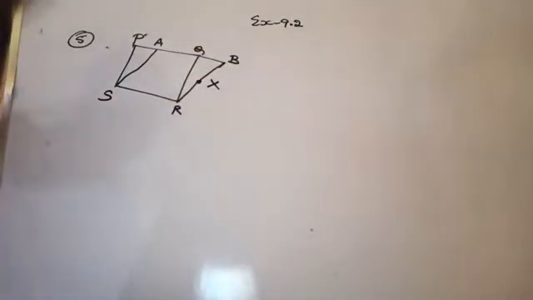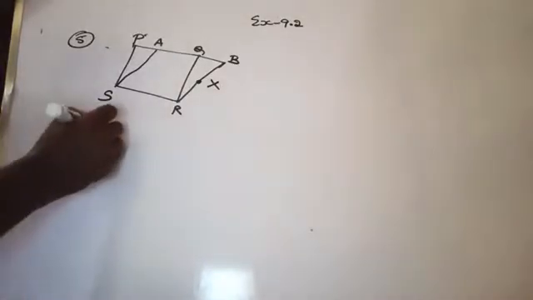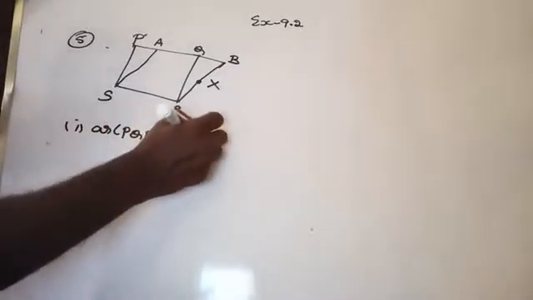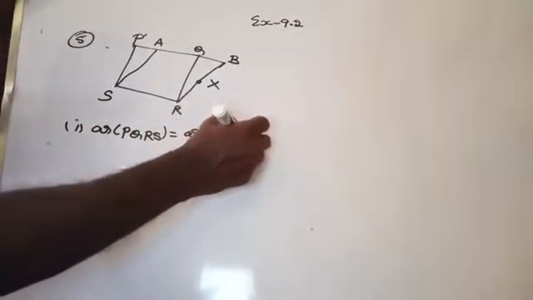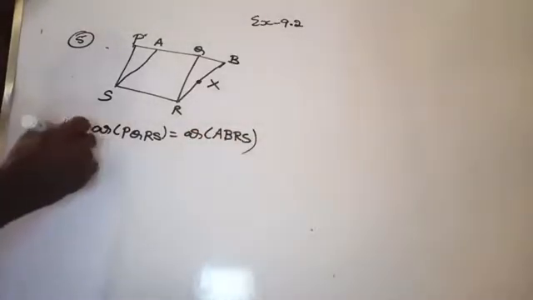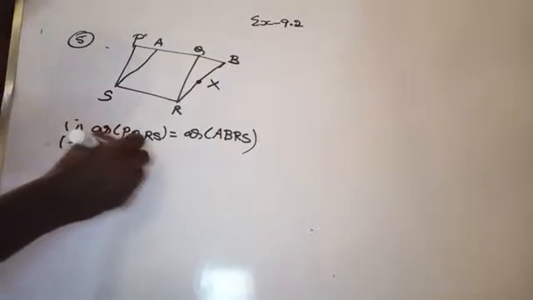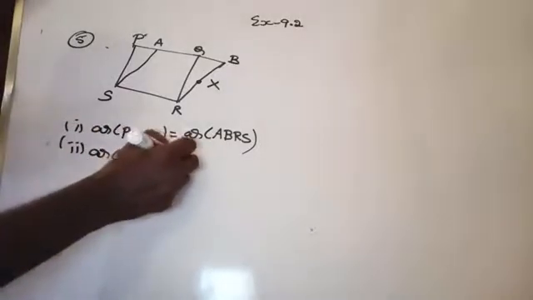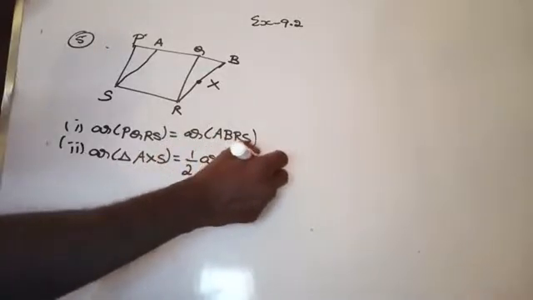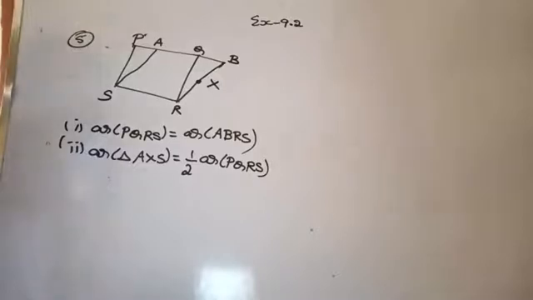Show that area of parallelogram PQRS is equal to area of parallelogram ABRS, and then, in the second part, you have to show that area of triangle AXS is equal to half of area of PQRS. Am I right here? Yes.